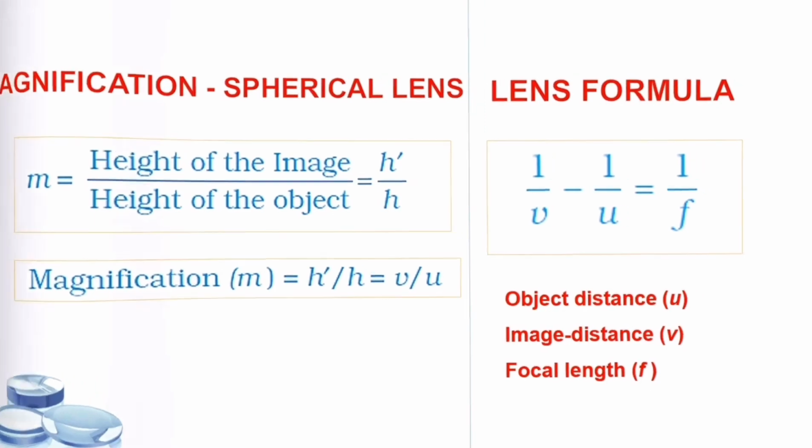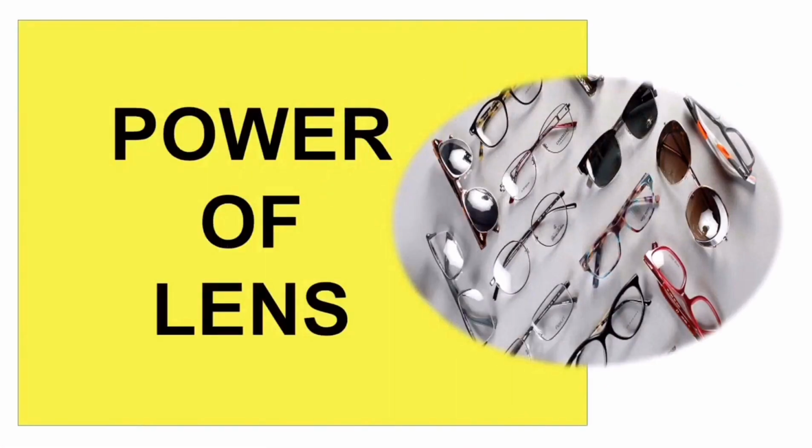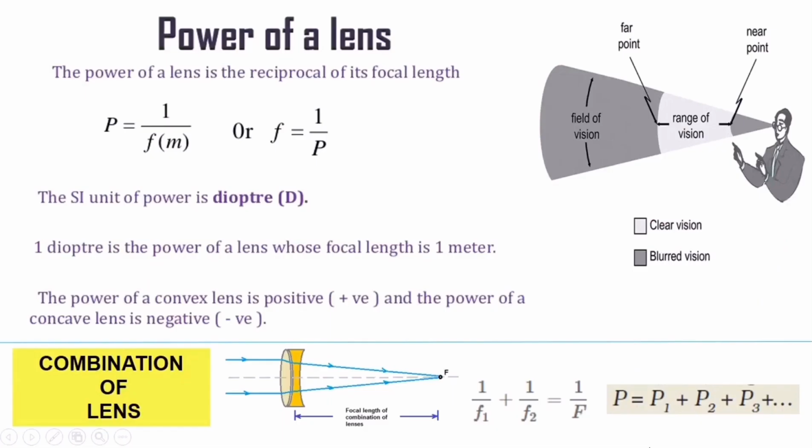Next, power of lens. What do you mean by power of lens? The degree of convergence or divergence of light rays achieved by a lens is expressed in terms of its power. Or more simply, a very simple definition, the reciprocal of focal length. Here you can see the formula for power of lens, that is P is equal to 1 by f, where P stands for power and f stands for focal length.